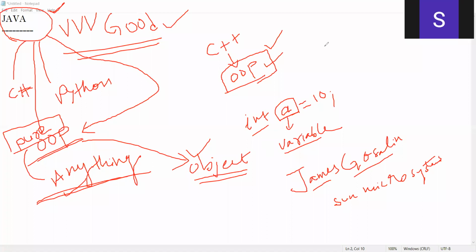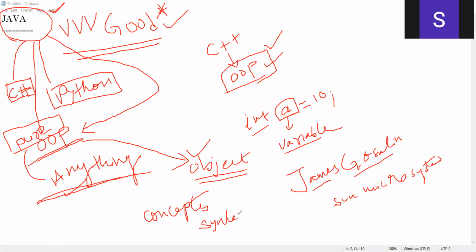These are some of the things which I would like to tell. But the most important thing is Java is a very good programming language. If you know Java, I say you know C sharp. If you know Java, I say you know Python. Why? Because the concepts remain the same. What changes? Only the syntax changes.